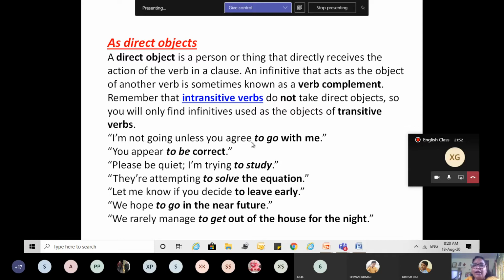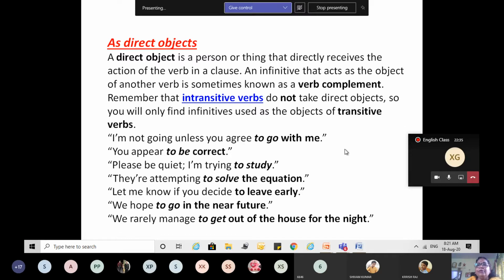The verb always should be finite and transitive, right? We have seen transitive and intransitive verbs. There is an object only with a transitive verb. So there should be a finite transitive verb whose effect will be on the infinitive verb, which is acting as an object. Is it clear?